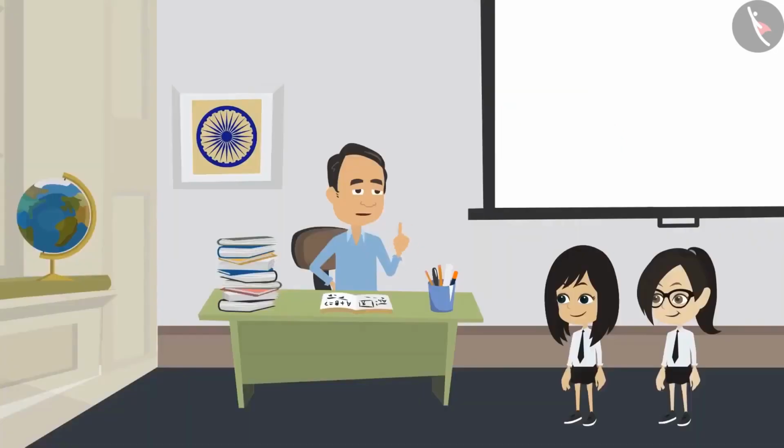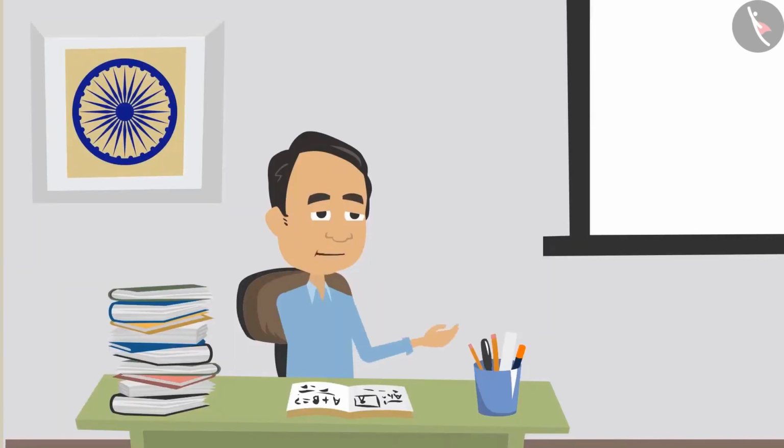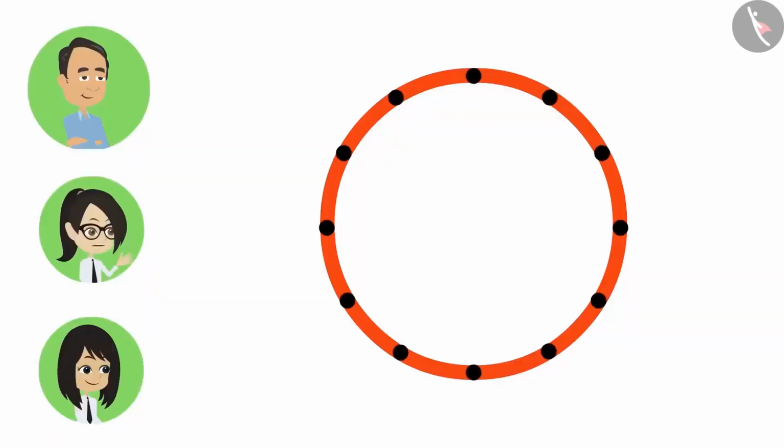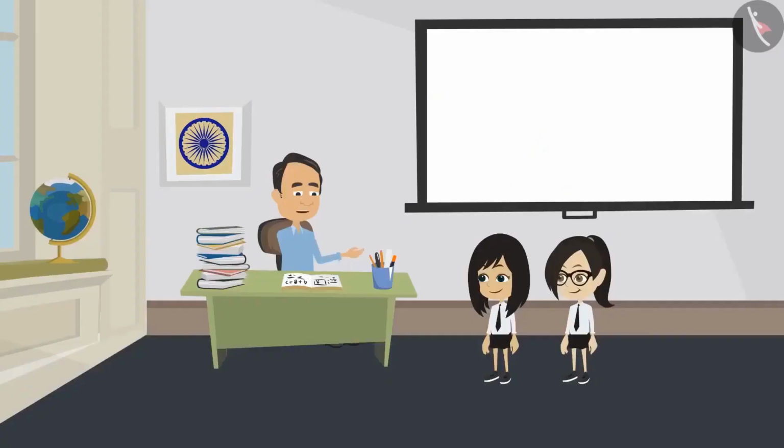No, you got it wrong. Tell me what is the radius? Sir, radius is the distance from the center to any point on the boundary of the circle. Absolutely correct. And how many points can there be on a circle? There can be many. Absolutely right. And lines can be drawn from the center to all those points. Now tell me, what will all these lines be called? Sir, we will call it a radius only. Absolutely correct. Like this, there can be several radius in one circle.